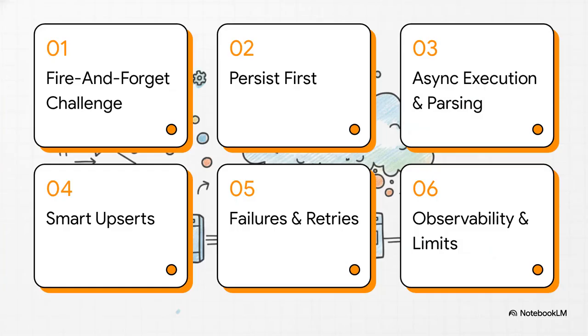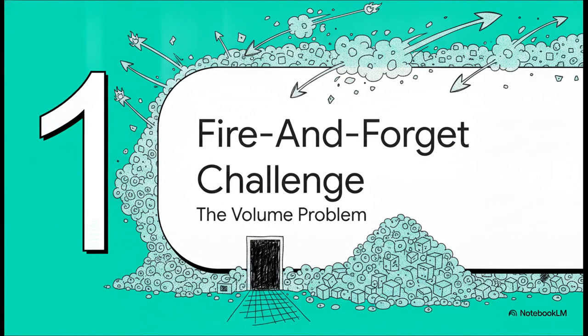So to achieve that level of operational excellence, we're going to follow a massive data payload through 6 crucial stages. We'll cover 1. The fire and forget challenge, 2. Persist first, process later, 3. Async execution and parsing, 4. Smart upserts and partial success, 5. Handling failures and retries, and finally, 6. Observability and governor limits.